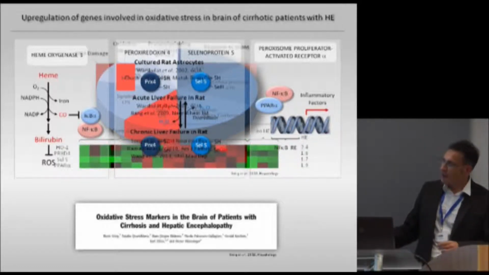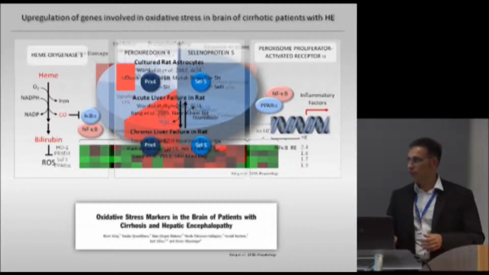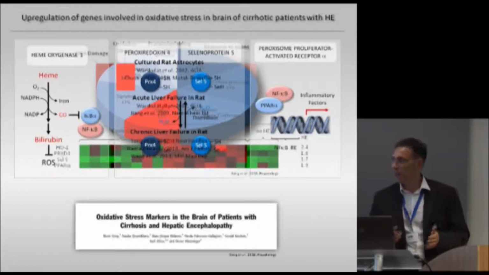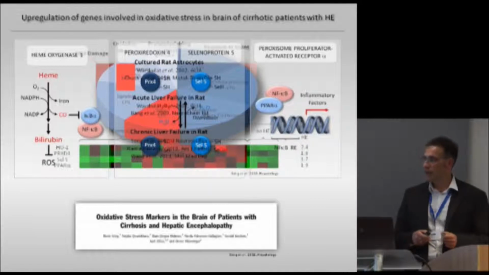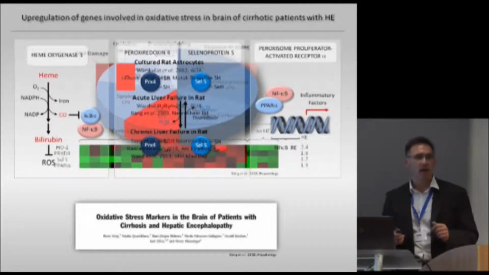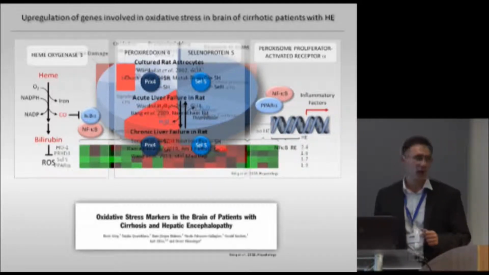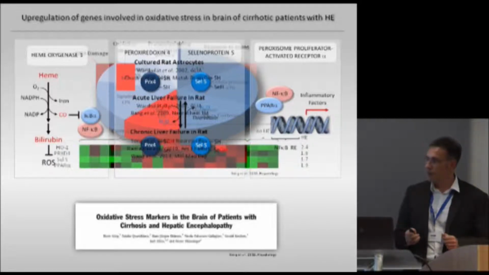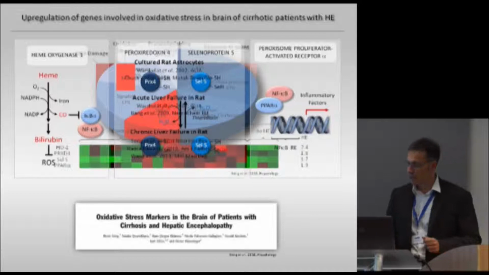And this is in line with recent data which came from our lab, where we could show that there is indeed evidence for increased markers of oxidative stress in the brain of patients with liver cirrhosis and hepatic encephalopathy, but not without hepatic encephalopathy.